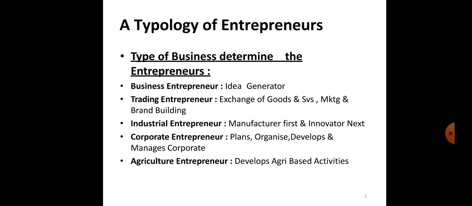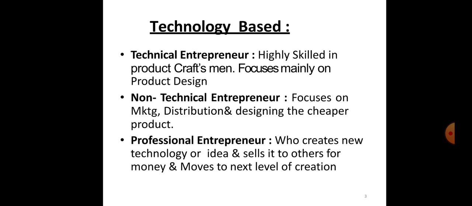Next is the agriculture entrepreneur. Such entrepreneurs are skilled and experienced to manage all the related activities of agriculture, such as land, crops, cultivation, arranging fertilizer, and the technology which should be used in the market, which should be analyzed by the agriculture entrepreneur. So they develop the agribusiness activities.